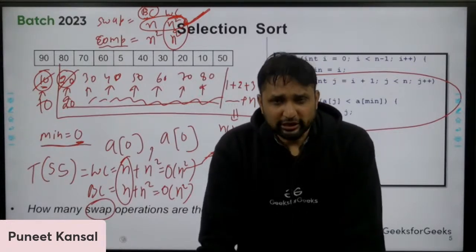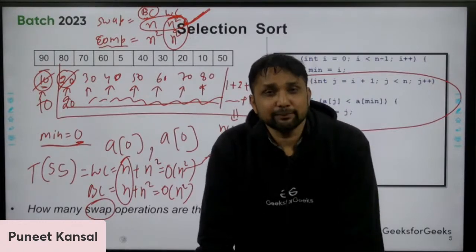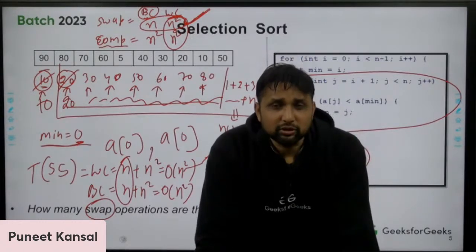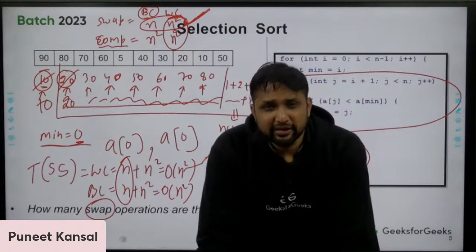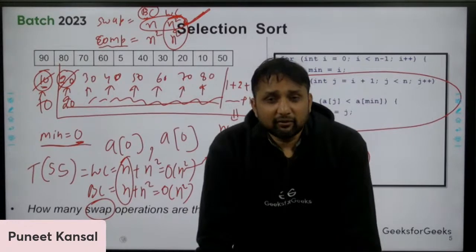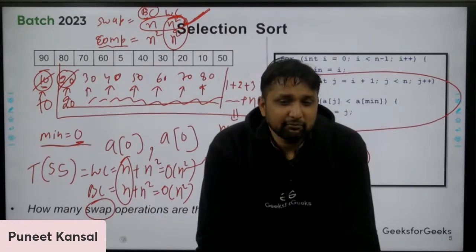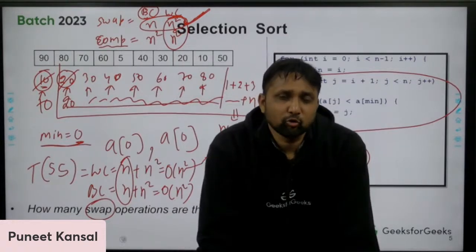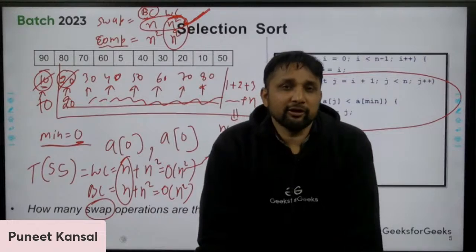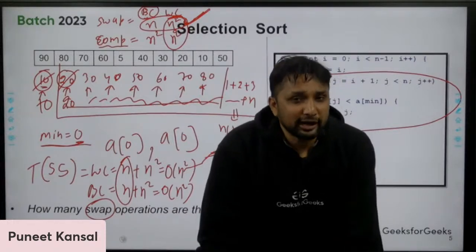Although asymptotically it seems that in the best case bubble sort is better than selection sort, in actual applications we cannot assume that most of the time you will find unsorted elements. Maybe somebody will give you an element to sort, somebody will give you a sorted element to sort.